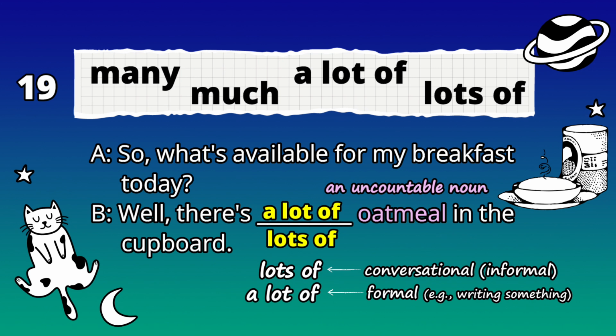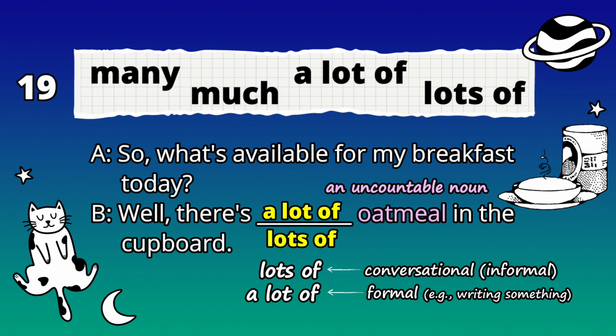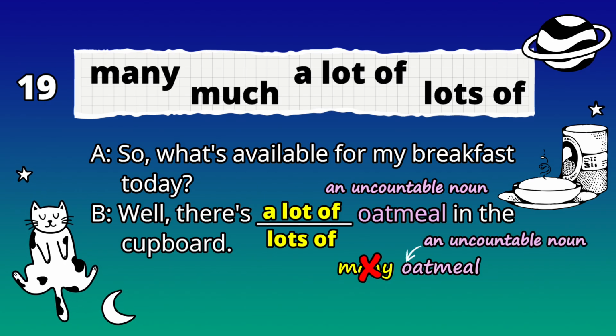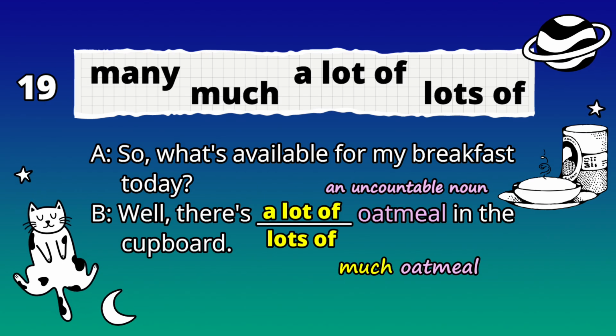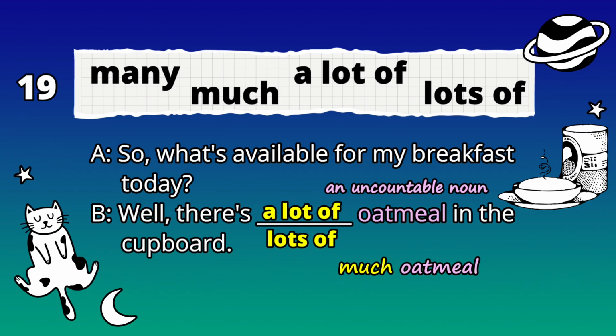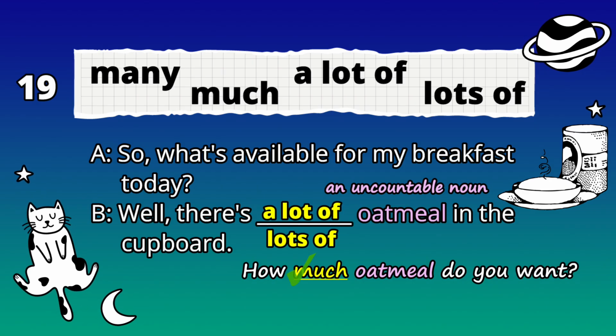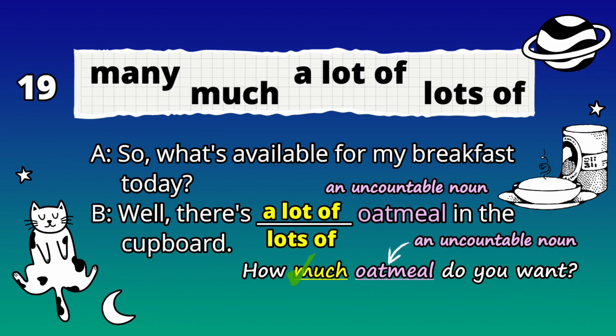Insofar as using many, you would never use many with oatmeal because it's an uncountable noun. But you could use much, for example, how much oatmeal do you want? Again because oatmeal is uncountable. Got it? And now our final quantifier, number 20.